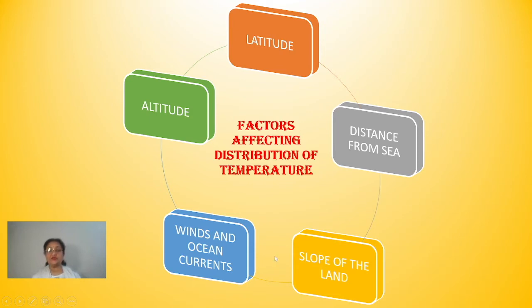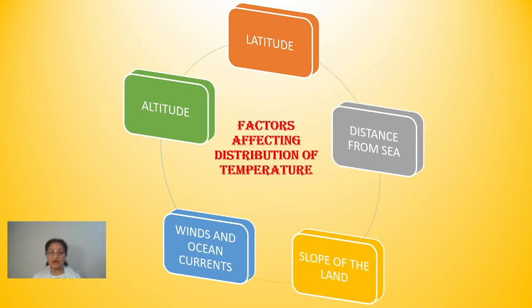And the next is winds and ocean currents. All these five factors affect the distribution of temperature on different areas of the earth's surface.